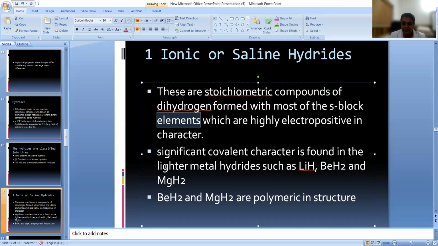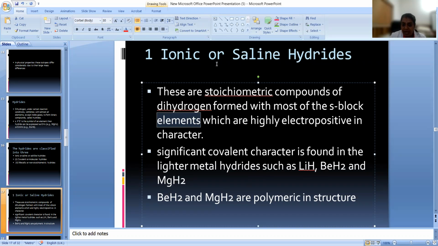There are some covalent characters also showing here, in the hydrides of the first members of the groups, like lithium hydride, beryllium hydride and magnesium hydride. These show some covalent character also. And beryllium hydride and magnesium hydride actually will form polymeric structures also.